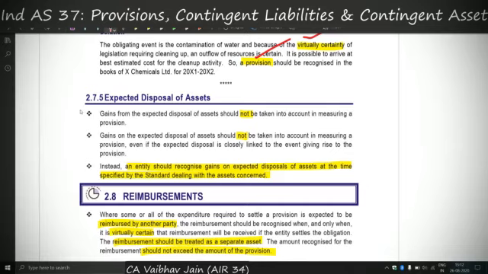And the last part under measurement is the expected disposal of assets. If there is an expected disposal of an asset, the gains from that should not be taken into account while measuring provisions, because it will reduce the provision amount and will not be a clear representation of the liabilities of the entity. The entity might not actually realize the amount it is expecting from the disposal of the asset. Therefore, we do not take it into account.